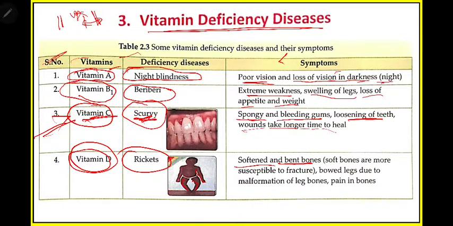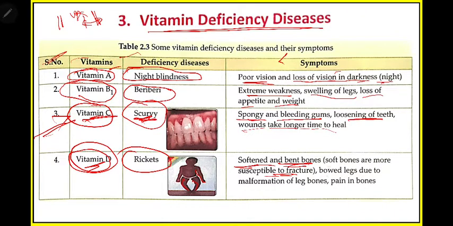But when your bone is soft, what will happen? Whenever you fall from a cycle or while playing, your bone may break. Fractures are more common. So with vitamin D disease, the first symptom is that your bone will become soft, that means weak, and bent. So the bone will become bent.